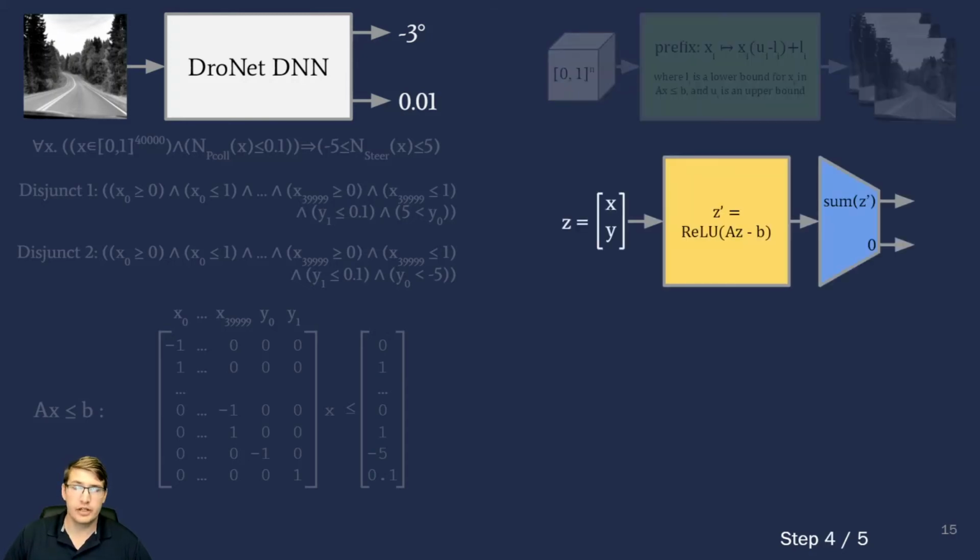We next construct a suffix to the original model that classifies whether inputs and outputs satisfy the corresponding disjunct. This suffix has two classes. Class 1 indicates that an input and output satisfy the disjunct, and class 0 indicates that they do not. The suffix is made up of two layers and is built using the half-space polytope. The hidden layer uses A as the weight matrix and minus B as the bias vector.